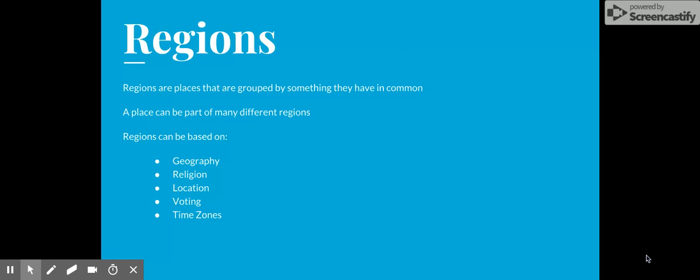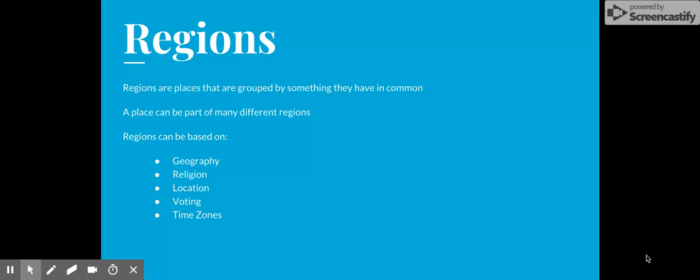Next, we're moving on to regions. Regions is another important theme. For one, regions tell us how places are grouped by something that they have in common or a similarity that they might have. A place can be part of many different regions because regions can be based on geography.